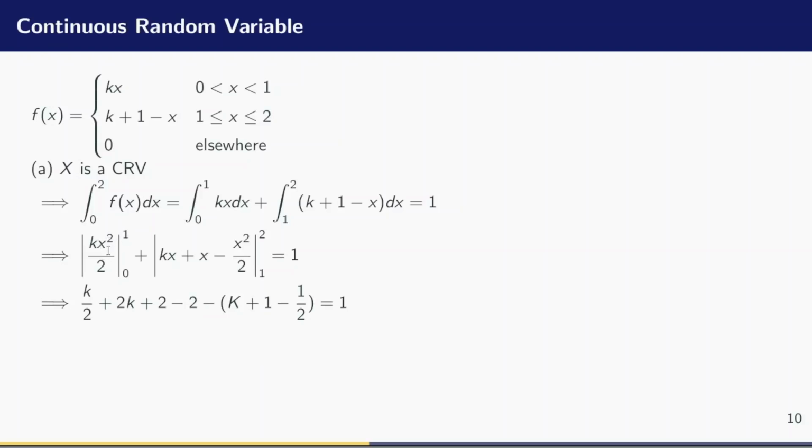Now, when I plug in 1, I have 1 squared, which is 1. So I have k divided by 2 minus, when I plug in 0, it vanishes. That is why I have just 1 term, which is k divided by 2. Now, let me plug in the limit for this second arm of the integration. When I plug in 2 into the entire function, I have 2 times k.